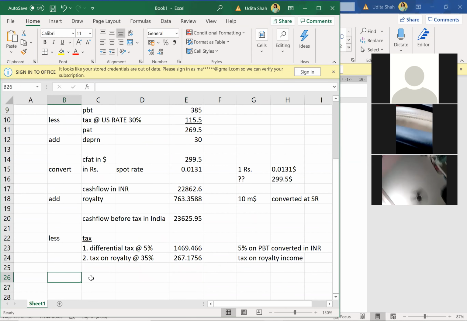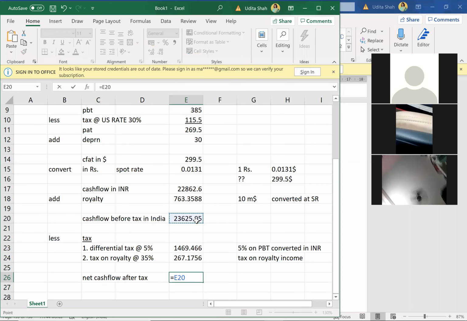And therefore, finally, I'll get net cash flow after tax in Indian rupees. So that will be before tax minus first tax minus second tax. So 21,889 should be my net cash flow after tax.